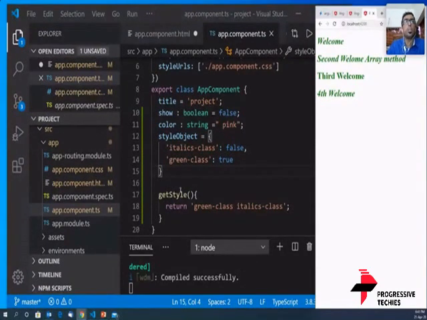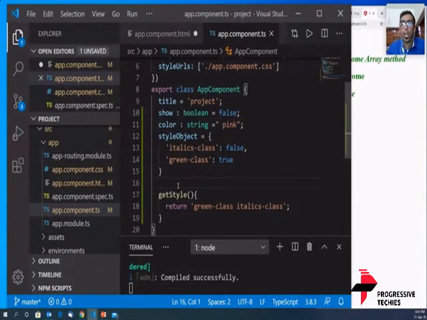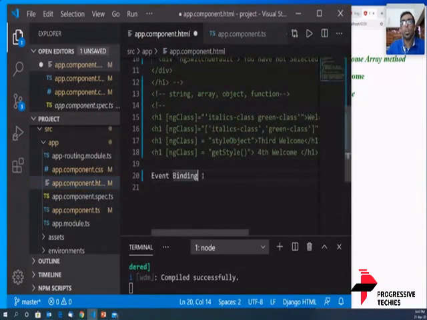Okay, great. So how do we capture events in Angular? Angular has a beautiful way of doing it. It's called event binding. So how do we do event binding? Let's look into it. Since button click is a topic that everyone can relate to, everyone can relate an event to a button click.